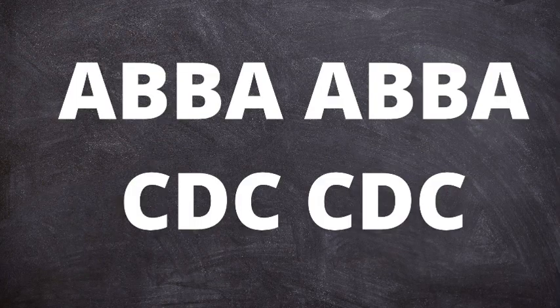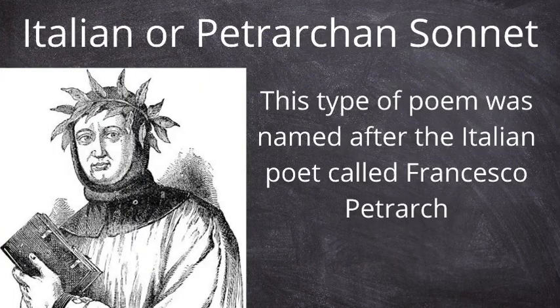The Italian sonnet has a specific rhyme scheme. The first 8 lines, which we call the octave, have the rhyme scheme A-B-B-A, A-B-B-A. And the last 6 lines have the rhyme scheme C-D-C, C-D-C. That is that about the Italian or Petrarchan sonnets.